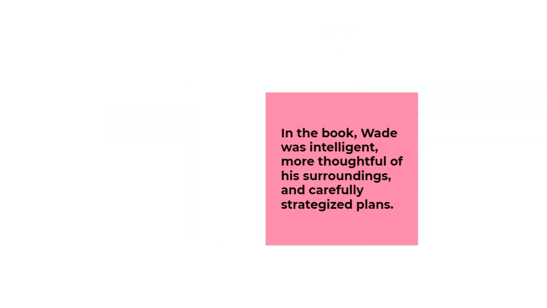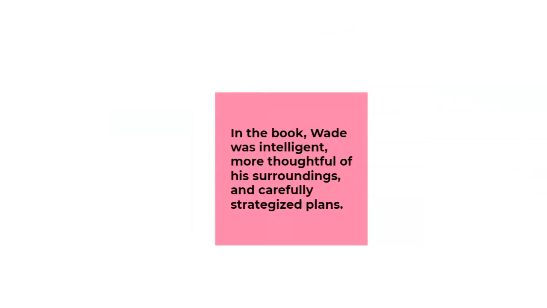All right, so let's look at the third and final example. In the book, Wade was intelligent, more thoughtful of his surroundings, and carefully strategized plans. So let's try to figure out how we could break this down. We could say in the book, Wade was A, intelligent, B, more thoughtful, and C, carefully strategized. Now, it doesn't make sense to say that Wade was carefully strategized plans, right? That just doesn't make sense. So we have a parallelism error here, and rather than changing A and B to fit C, we could do that, but it would probably be easier just to change C to fit A and B.